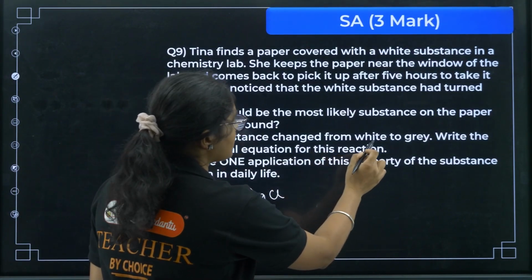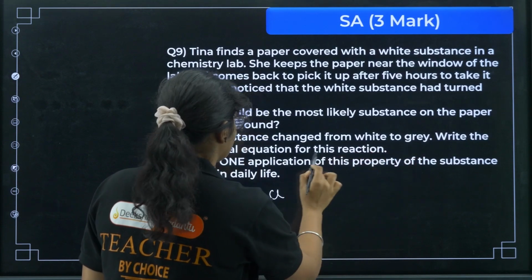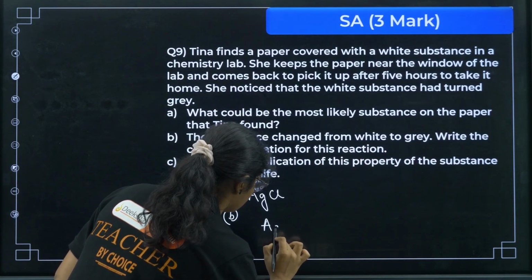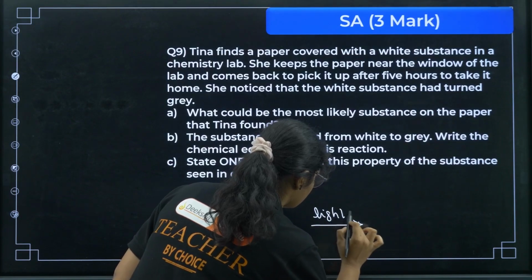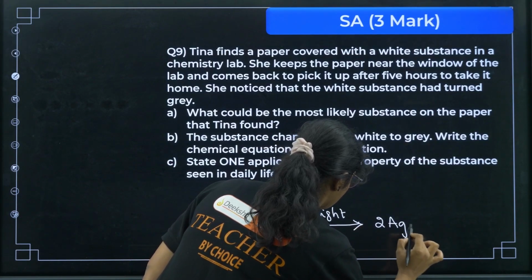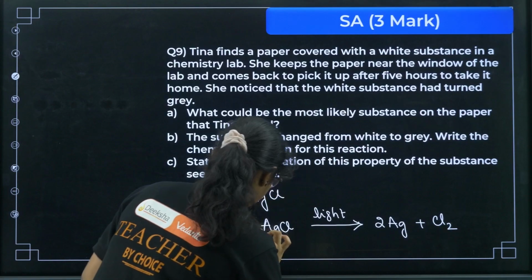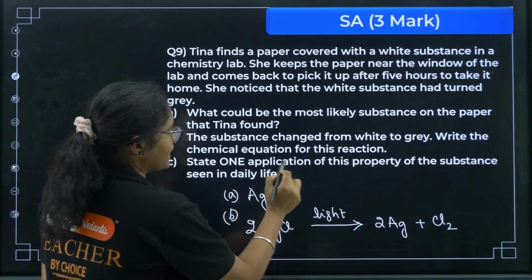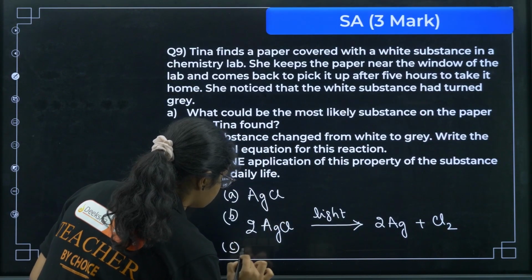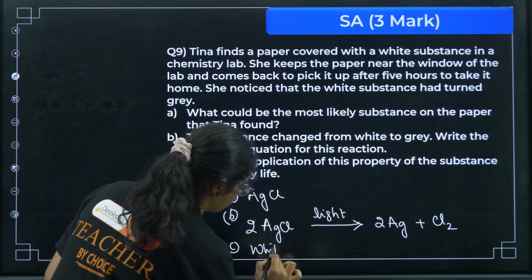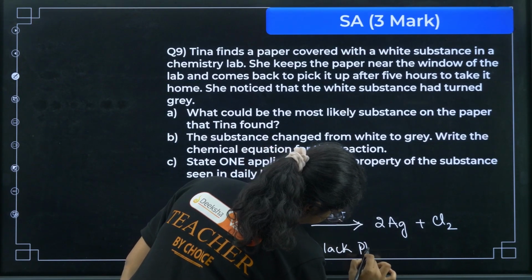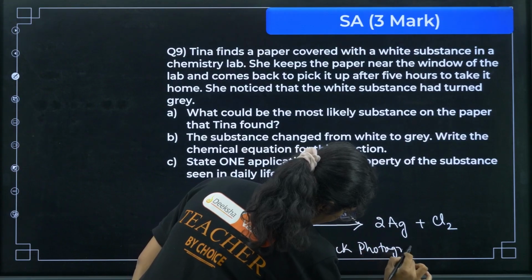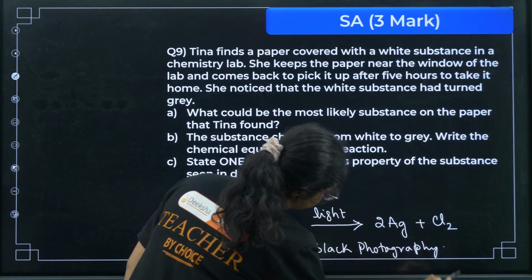The substance changed from white to grey. Write the chemical equation for this observation. So chemical equation, you can write AgCl in the presence of light gives you 2Ag plus Cl2. Okay, state one application of this property. So this is used in black and white photography. Okay, so you just need to write one word and you can easily get 3 marks, students.